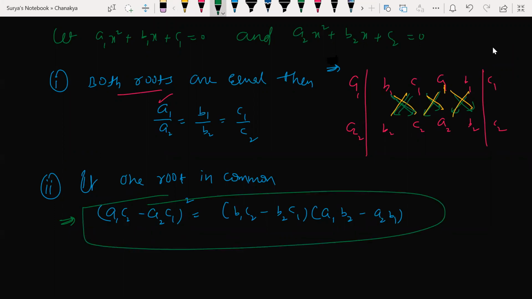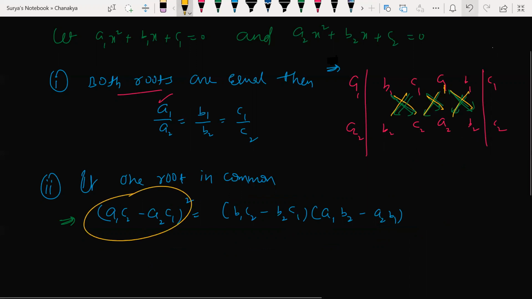B1 C2 minus B2 C1 into A1 B2 minus A2 B1 is equal to A1 C2 minus A2 C1 whole square, or C1 A2 minus C2 A1 whole square. Anything is correct. Anyhow, you have a square. By taking minus common, you can make it again like this.